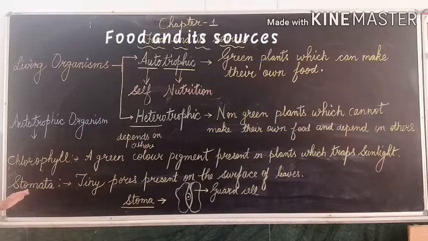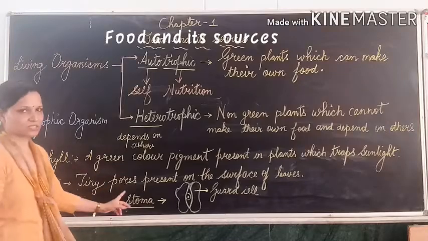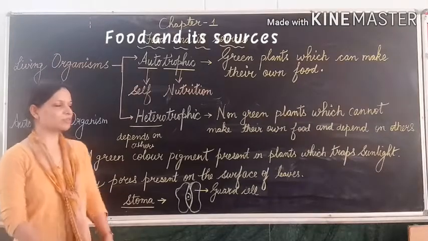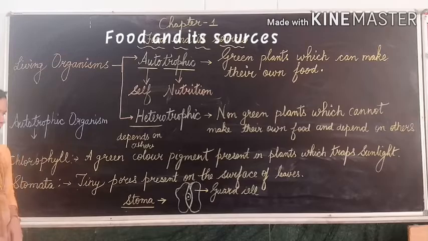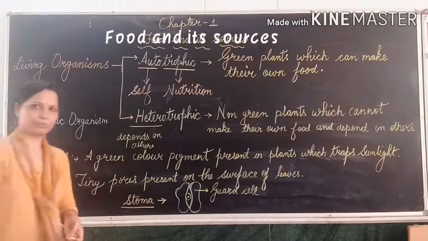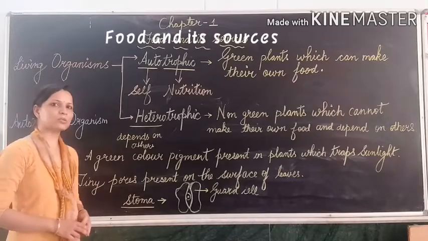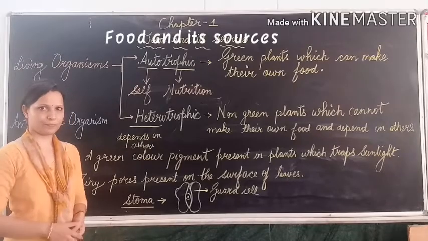Now second point is stomata. Tiny holes present on the surface of leaves are called stomata, and a single pore is known as stoma.